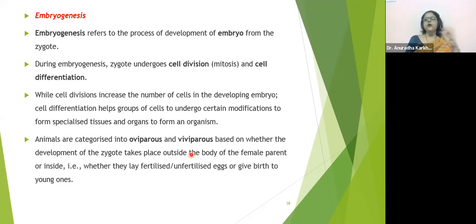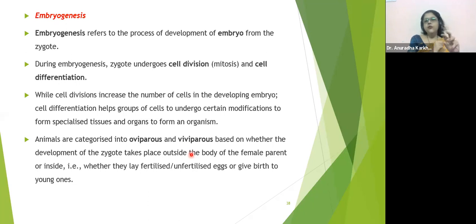Okay, so if you look at us, neural system, respiratory system, digestive system, reproductive system, excretory system, right? So every particular system has got different organs associated with it. Every organ is going to have different types of tissues associated with it.